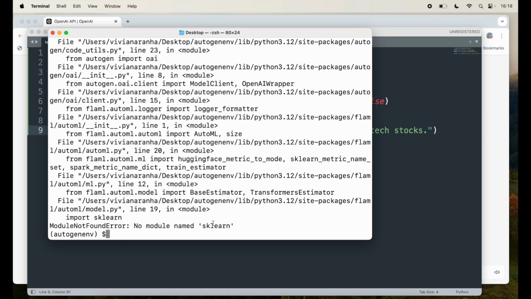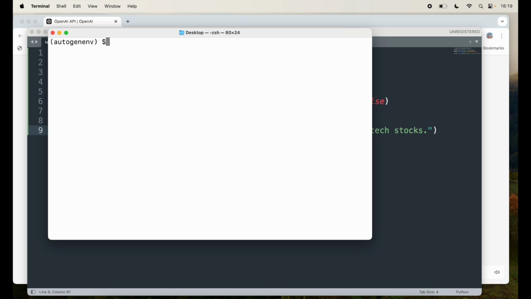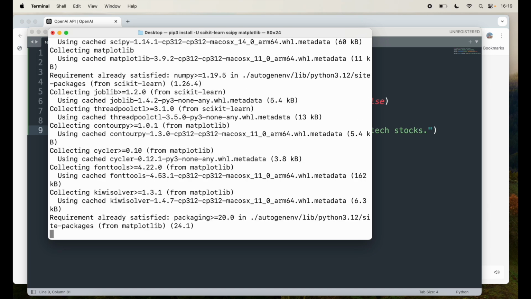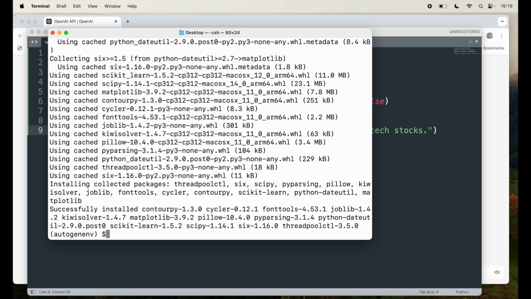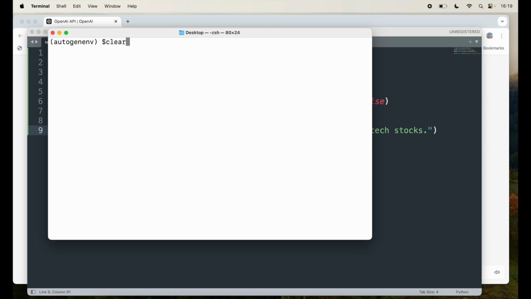So it looks like I am missing sklearn here. So for doing that, let me clear it out. Now for sklearn, we have to give this command: pip install -U scikit-learn and scipy and matplotlib. So I make sure everything is available, just in case something is missing later, I don't have to get that back again. It's going to take some time to install all those libraries, and once it's done, let's try again one more time to see if I'm missing anything.